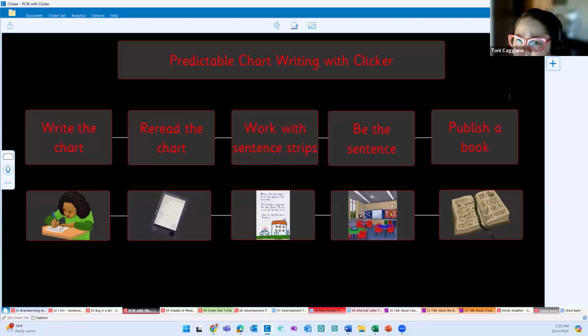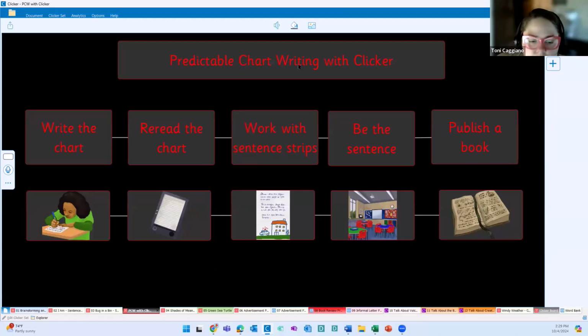If you know, these are the different steps of predictable chart writing, and this is a good use of Clickerboard. But I wanted to share this because with predictable chart writing, you're doing some brainstorming together and talking with students about what they know about a sentence stem. So I wanted to include this also to show that you could support visual needs.